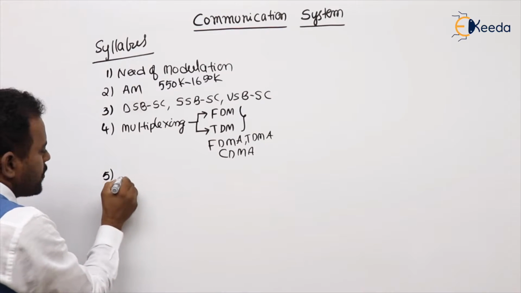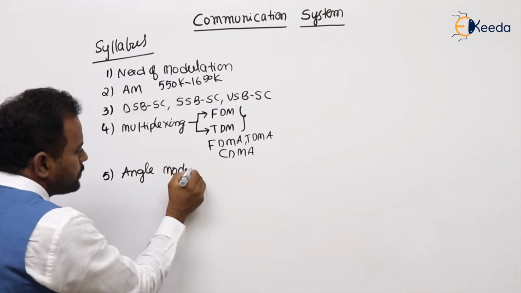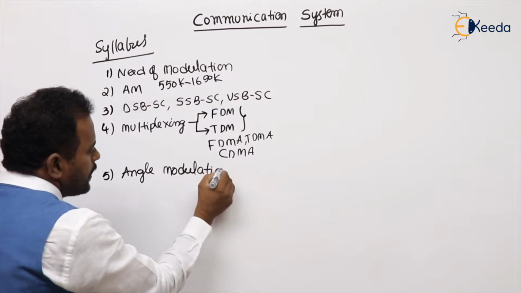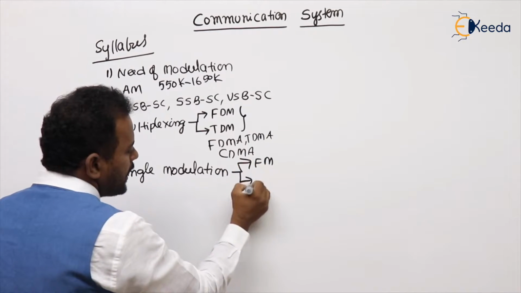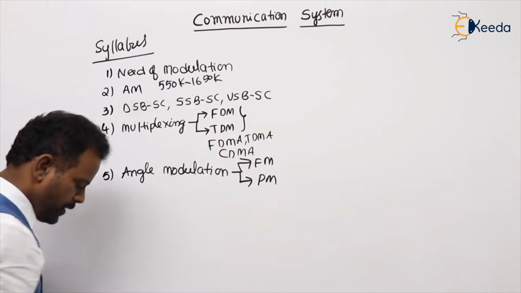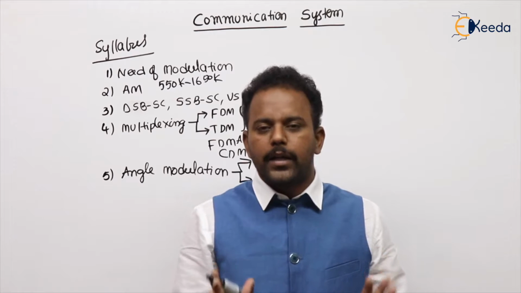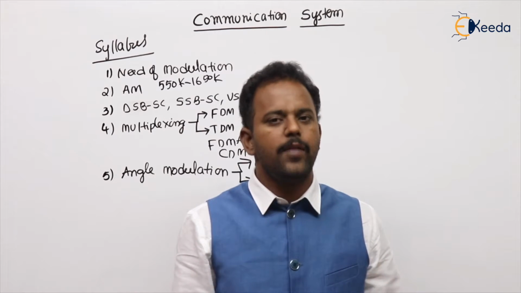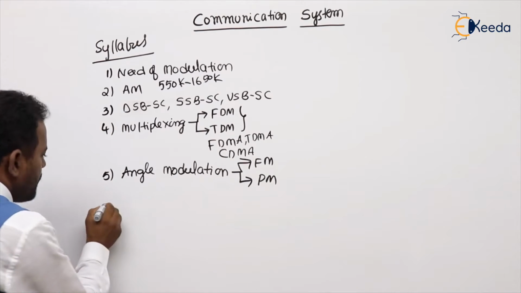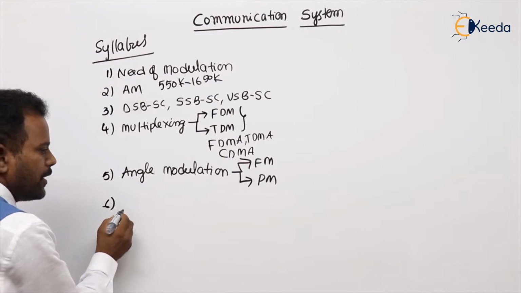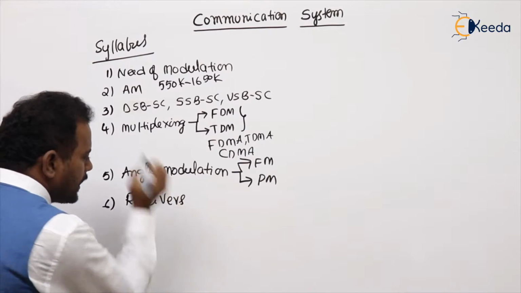Next topic, we will discuss angle modulation. In angle modulation, majorly we will discuss frequency modulation as well as PM. Frequency modulation is important. What is left in analog? Practically what we are using is FM. It has some commercial use. Next topic, with this analog communication will be completed: we will discuss the receivers.